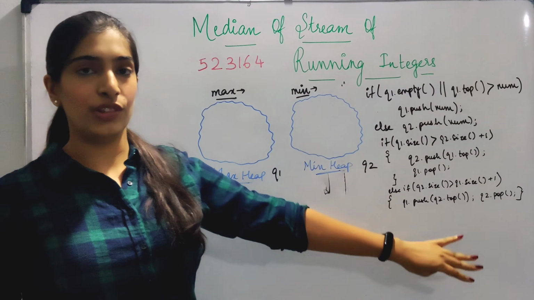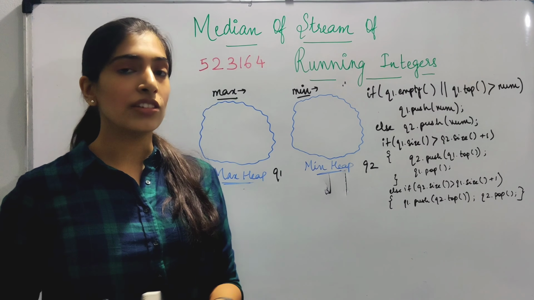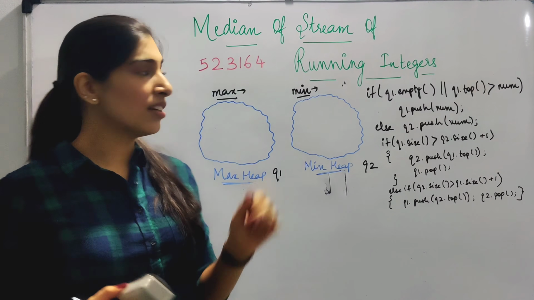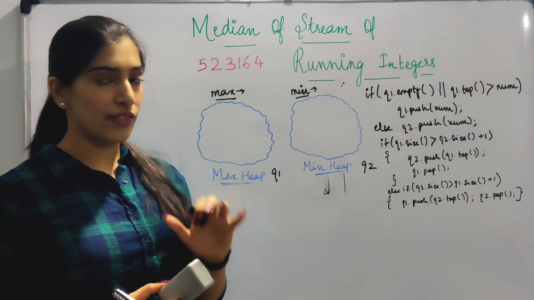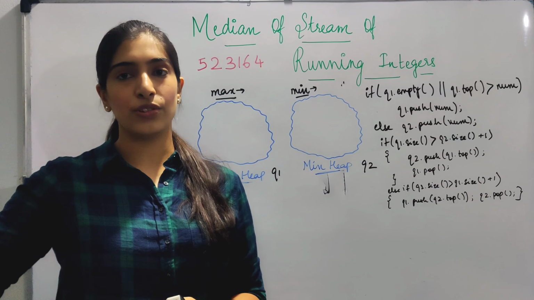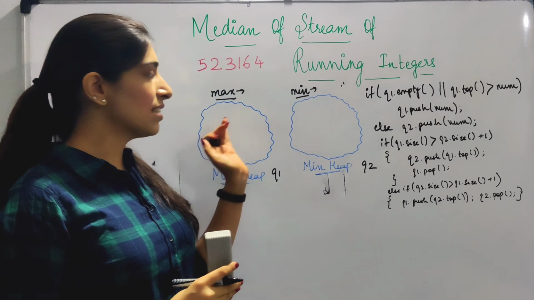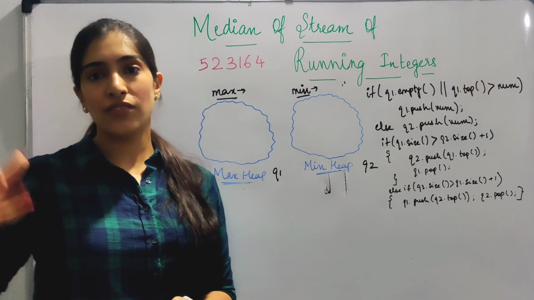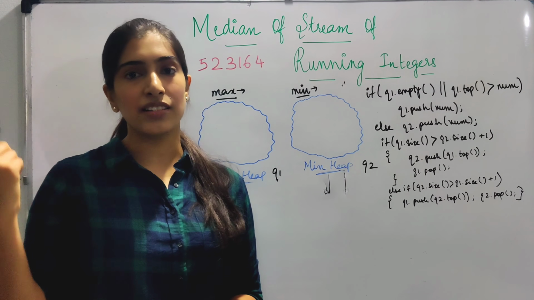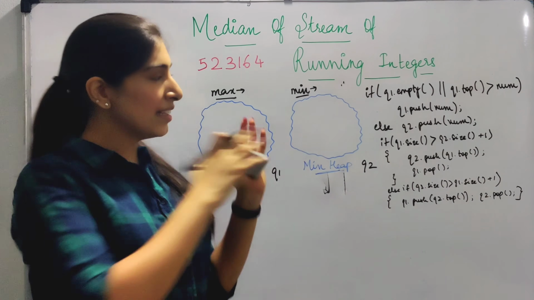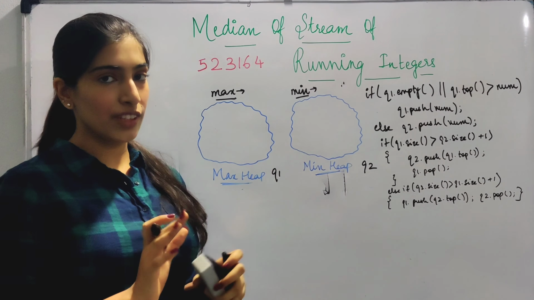So this is our algorithm as the numbers are entered. Now what do we have to return as median? If the sizes are the same, we return (Q1.top + Q2.top) divided by 2. If the sizes are not the same, then whichever has greater size, we just return the top element from that. Let's just walk through it and see now if it works or not.